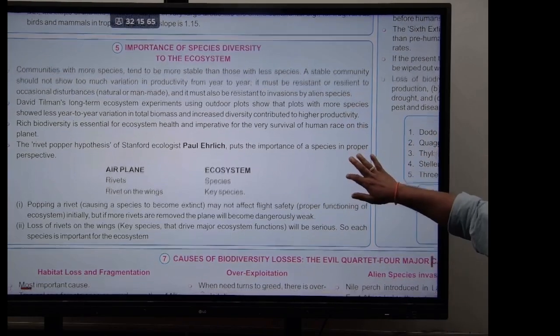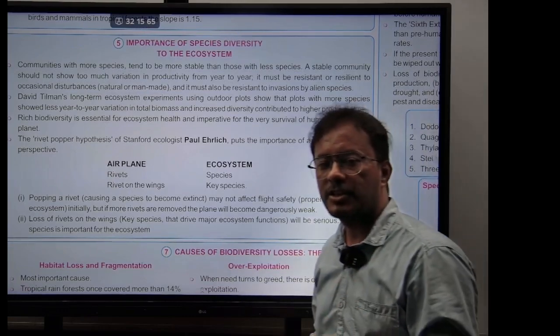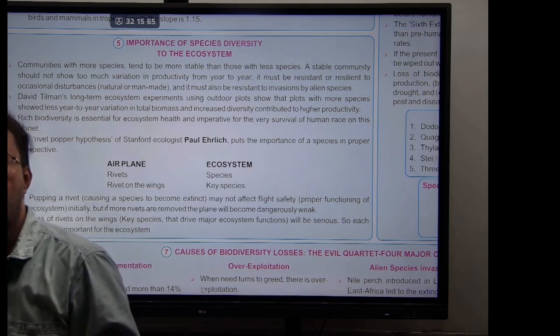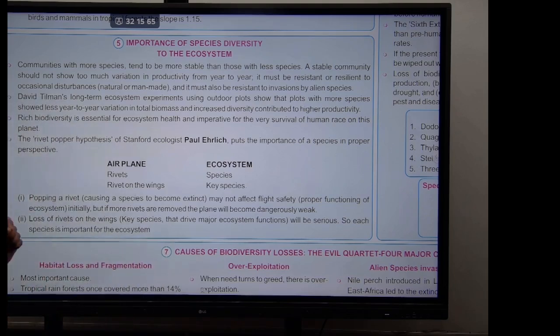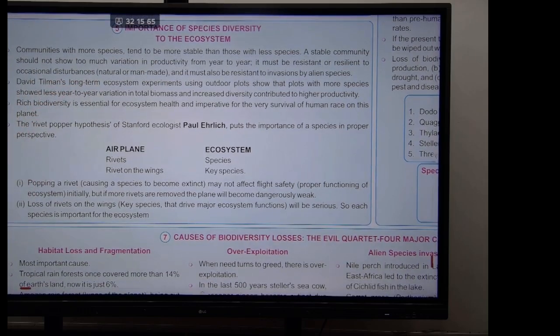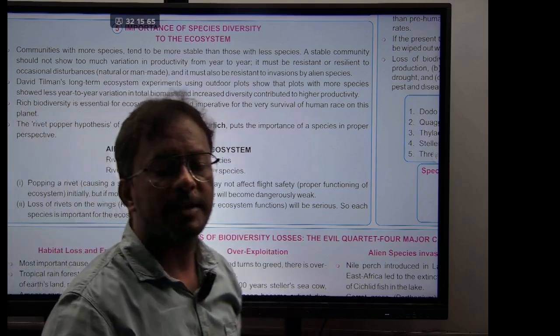Next, it must be resistant to occasional disturbances. It could be natural or man-made. And it must also be resistant to invasion by alien species. If our ecosystem satisfies these characteristics, what is it, guys? It is a stable community. Correct? Next, David Tilman performed some experiments to prove the same thing.